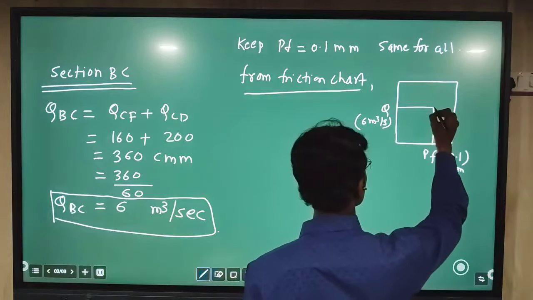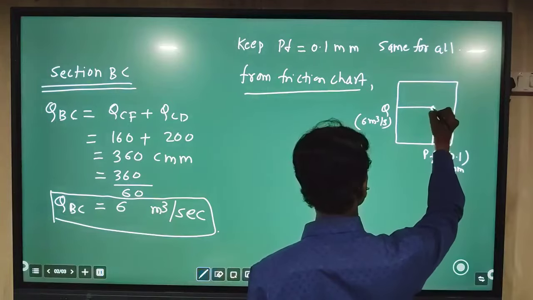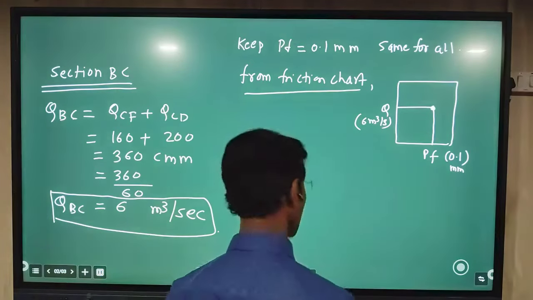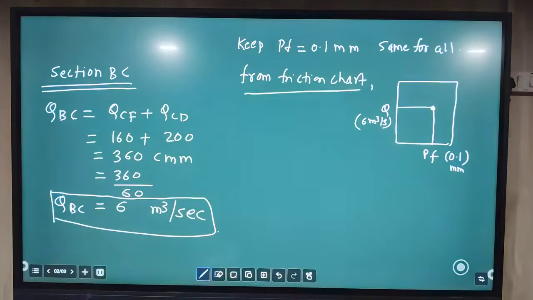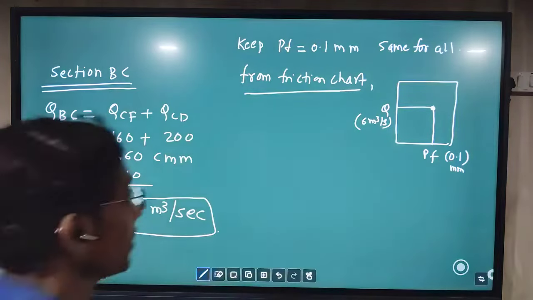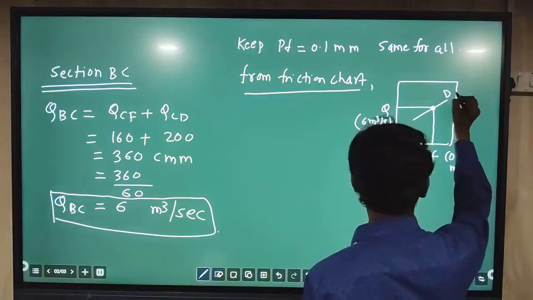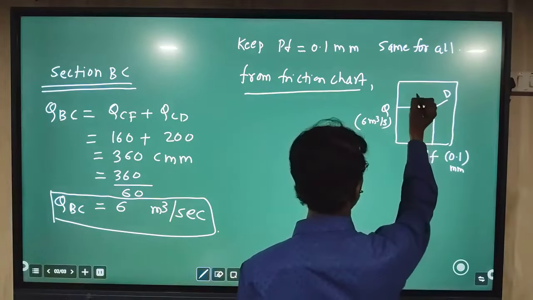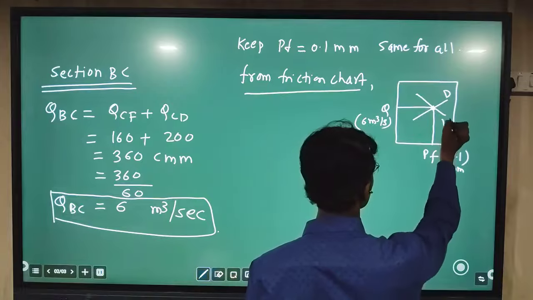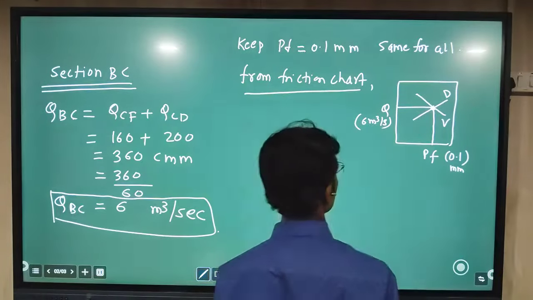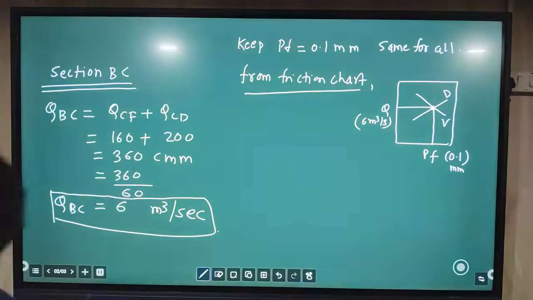The combination of these two on the friction chart gives an intersection point. Through this intersection point, if you draw a line like this, it will be the line for diameter, and if you draw this line, it will be the line for velocity.